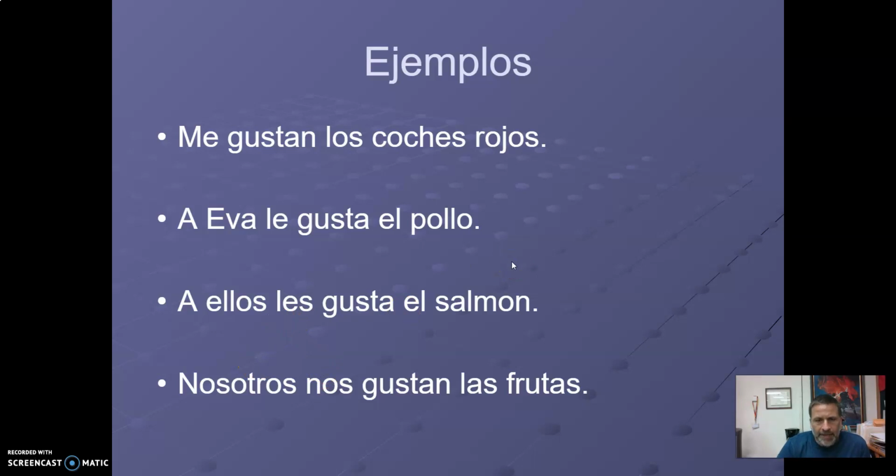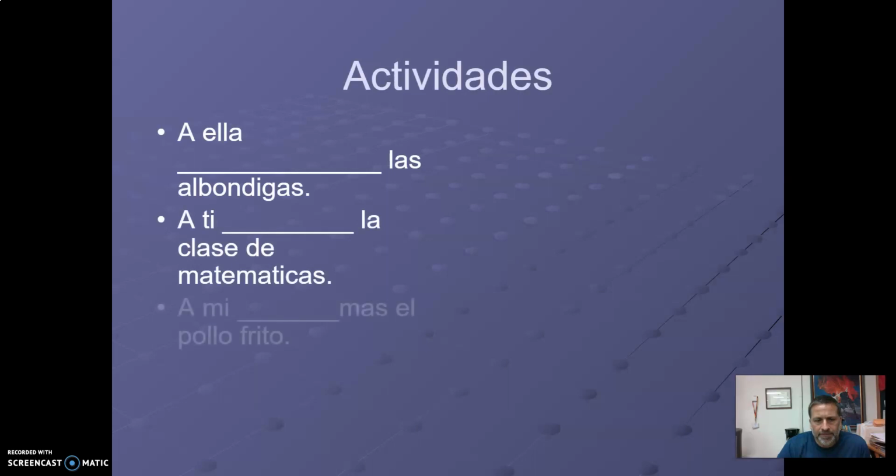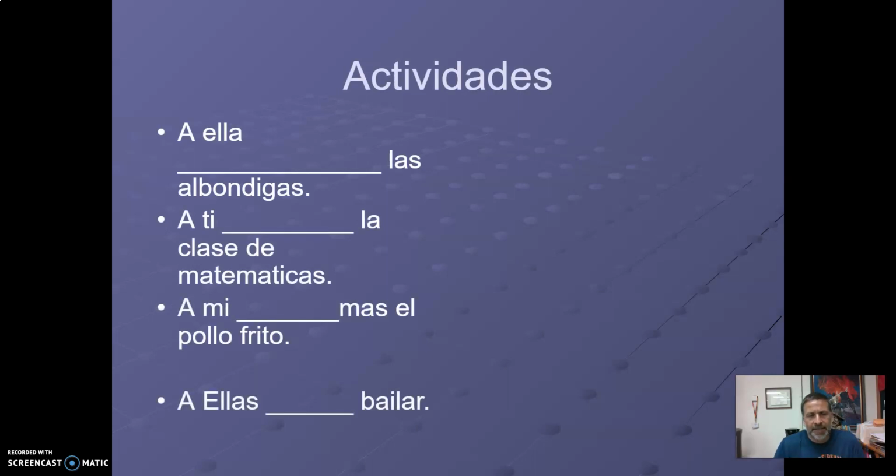Okay, I'm going to go ahead and have you take a look at these examples here. I want you to try to do them on your own, and then I'll show you the answers. A ella blank las albóndigas. So she likes the meatballs. Albóndigas are meatballs. A ella, remember I got to have my indirect object pronoun plus gusta or gustan.